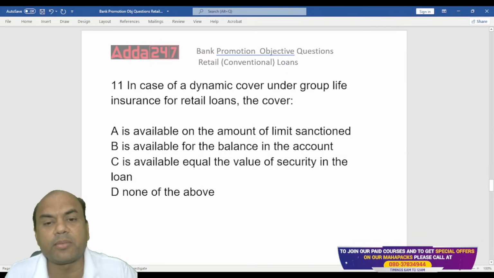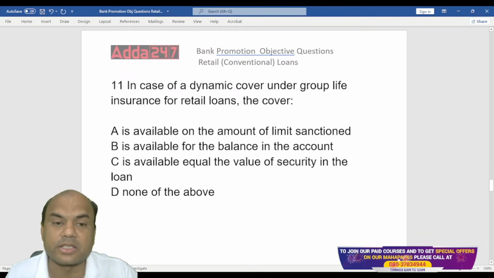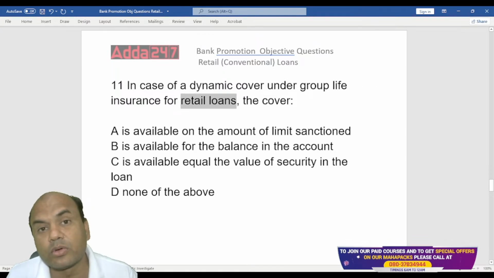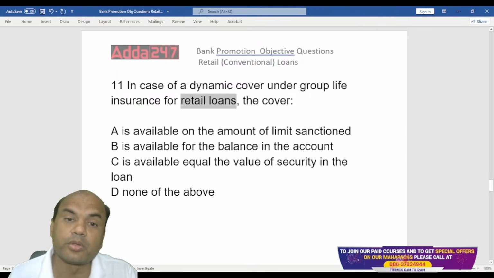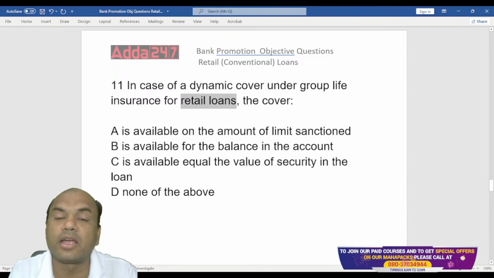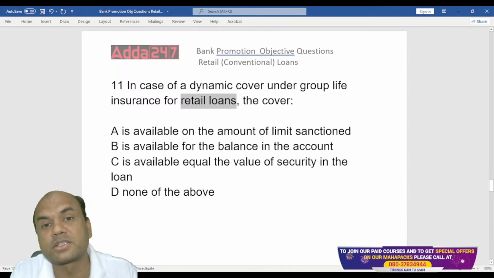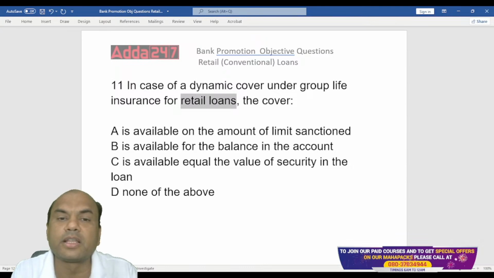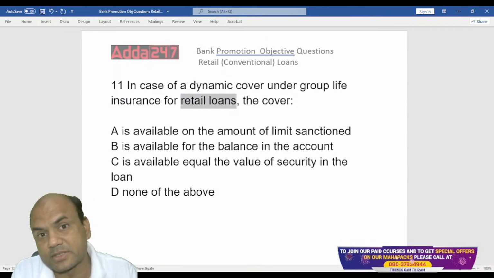In case of dynamic cover under the group life insurance for retail loans, what is this? Group life insurance for retail loans means I'm covering the loan. We have this in home loan, remember? That home loan insurance is the same as this. Suppose I have taken a home loan of 20 lakhs. This insurance will be for this 20 lakhs.